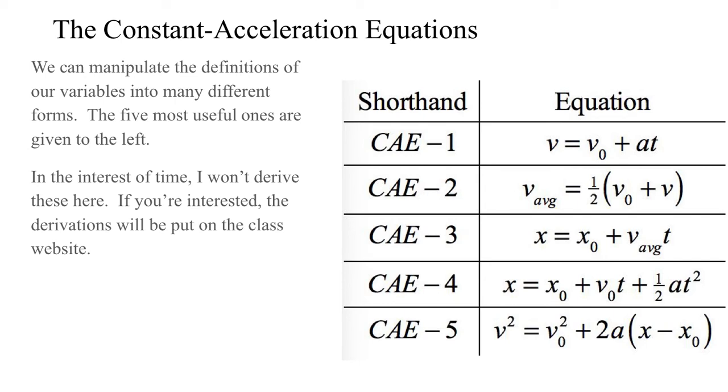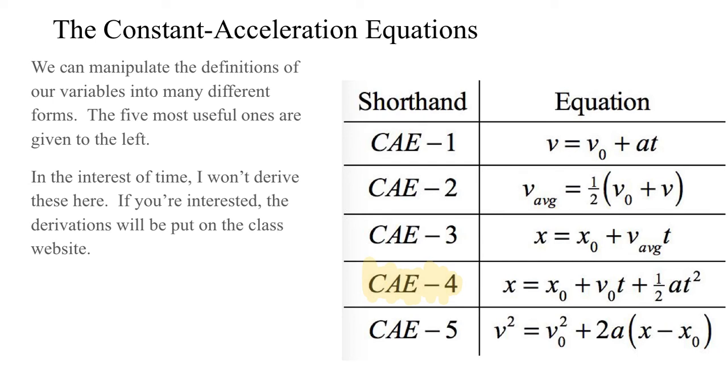The third one says that given this, I can also say that the final position at any time is the initial position plus the average velocity times the time. That's really coming from the definition of the average velocity. And then putting these two together, I know that the position is the initial position plus the initial speed times t plus 1/2 AT squared. And that one, if you've taken a physics class, you know, is ridiculously common. The position of a constant acceleration thing.